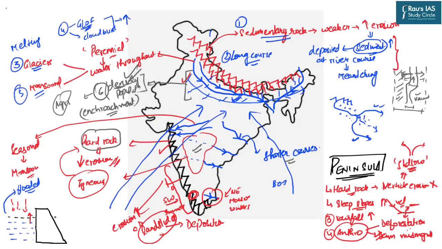Before every monsoon, the gates of this dam must be opened so that this excess water can flow towards the downstream areas. But because we don't have very intelligent decision making systems, many times it happens that the gates are not opened on time. Moreover, there is also a dichotomy between the policy goals. If you need to support agriculture, you must have excess water which can be provided for irrigation facilities, so the water must be stored in the reservoirs. On the other hand, if the water level increases beyond a certain limit, then we have to release this water.